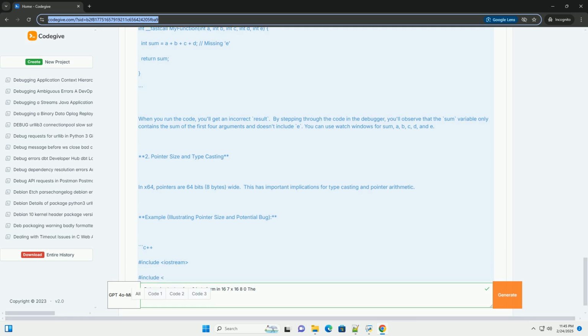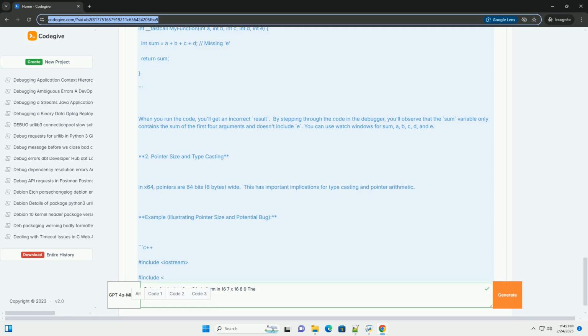RCX: first argument. RDX: second argument. R8: third argument. R9: fourth argument. Floating point arguments are passed in XMM0, XMM1, XMM2, and XMM3. Any remaining arguments are pushed onto the stack, right to left.